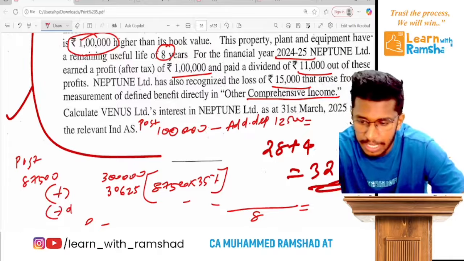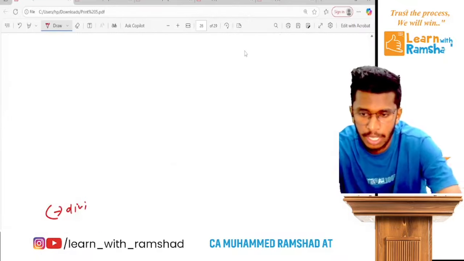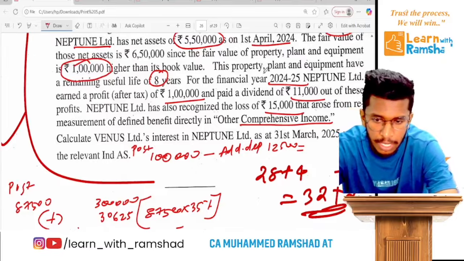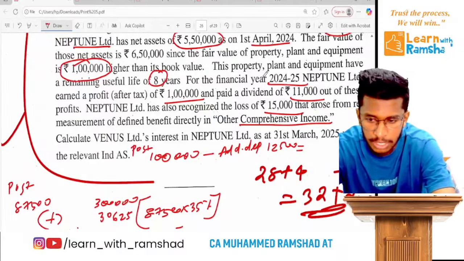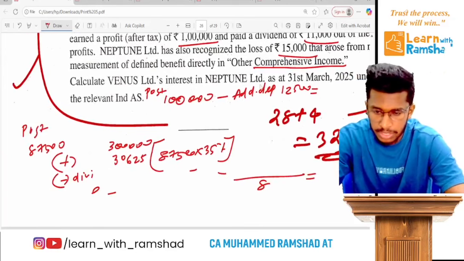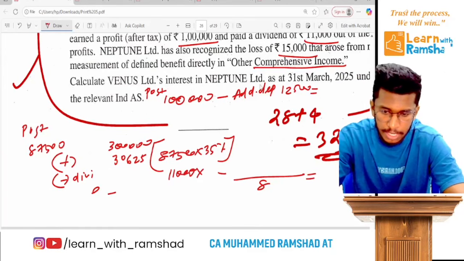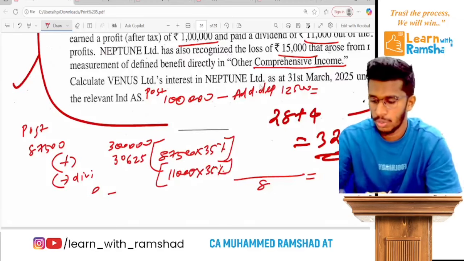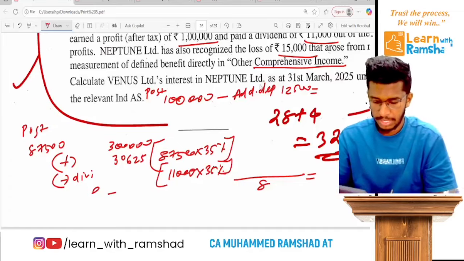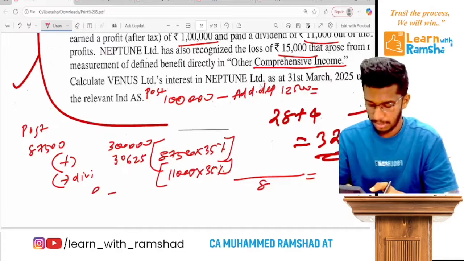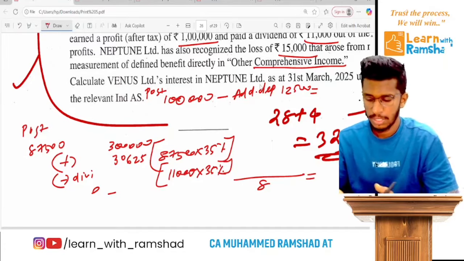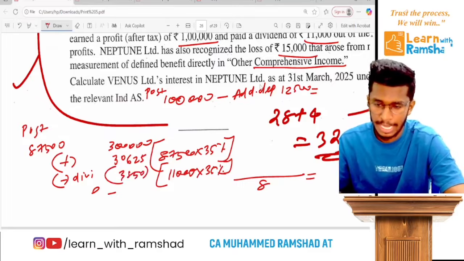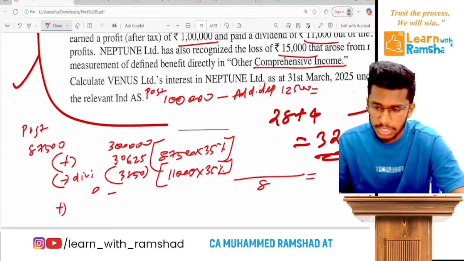Now when they gave the dividend, how much is the total dividend they paid? 11,000. Ready? So 11,000 is the total dividend, and our share is 35%. So 11,000 into 35% is 3,850. This will decrease my investment balance. Ready? Then plus OCI balance.